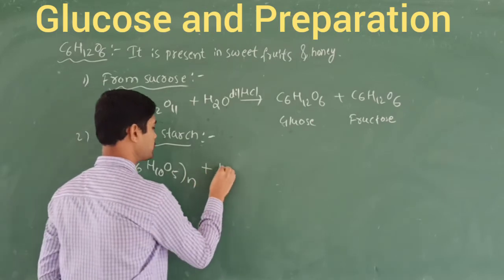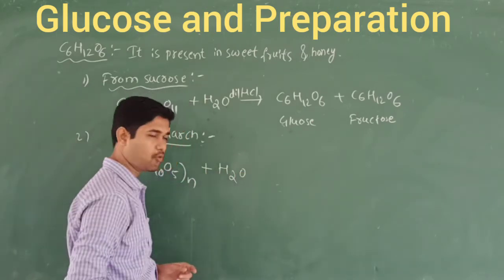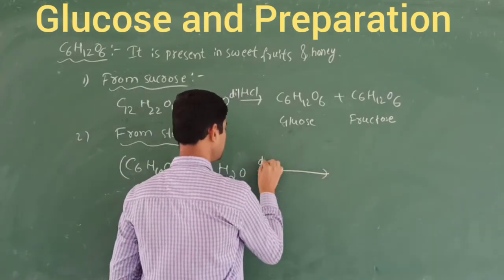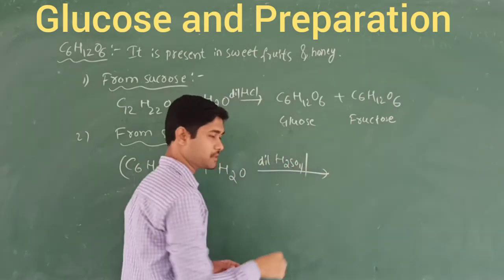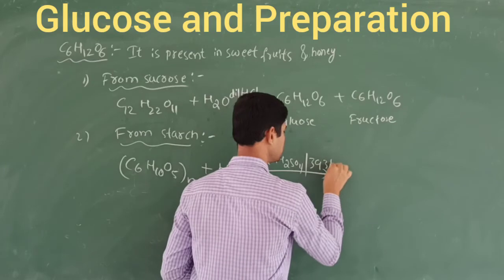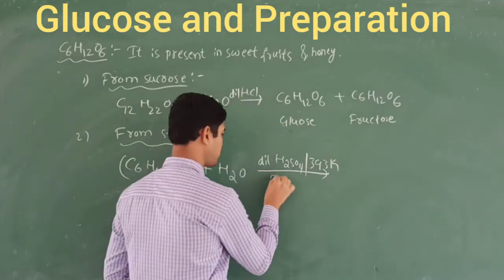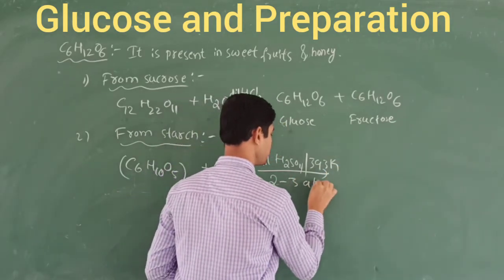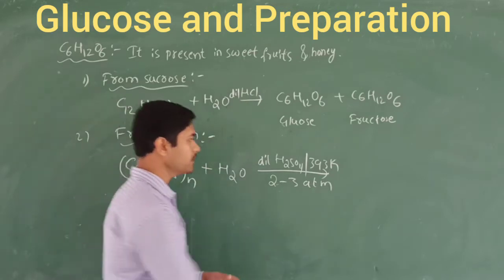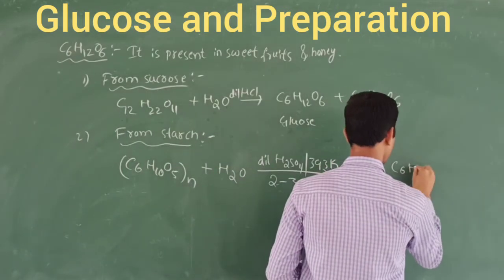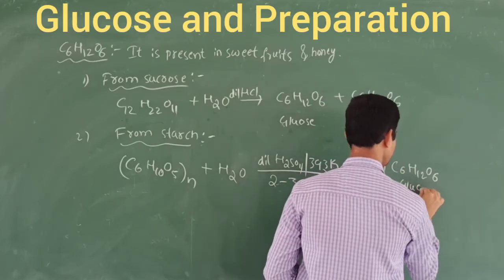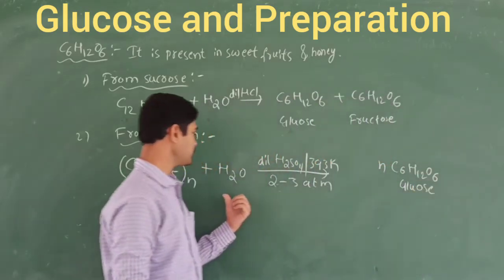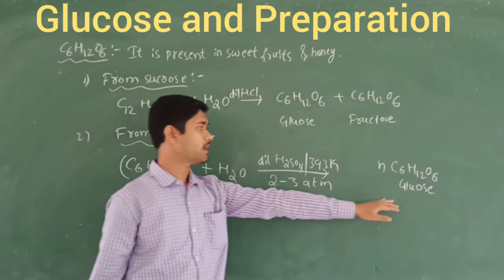So, hydrolysis: in the presence of water and dilute H2SO4, maintaining the temperature at 393 Kelvin and the pressure at 2 to 3 atmospheres. We are going to get the simplest unit, which is called glucose. How many times? This should be n times. The polysaccharides, on hydrolysis, give a large number.